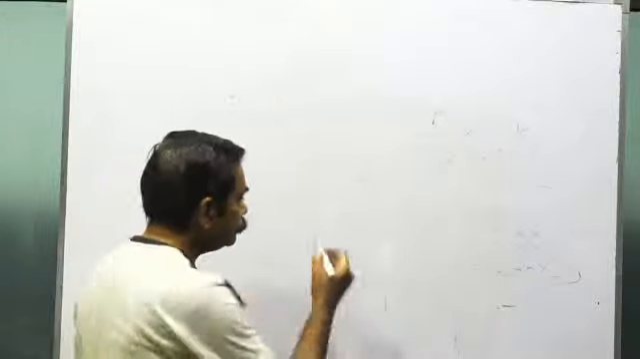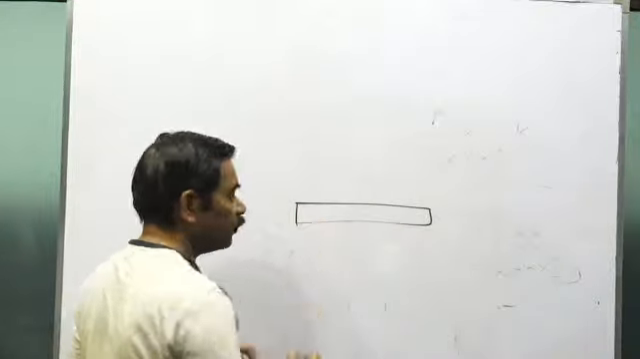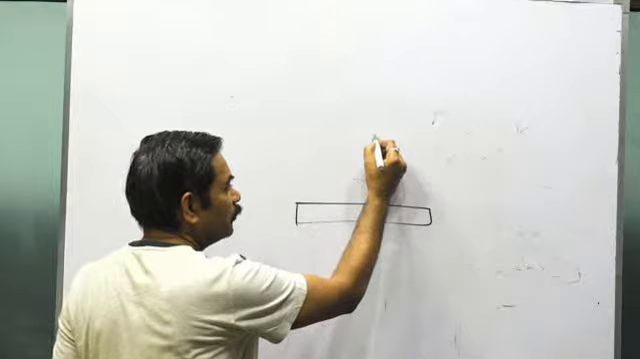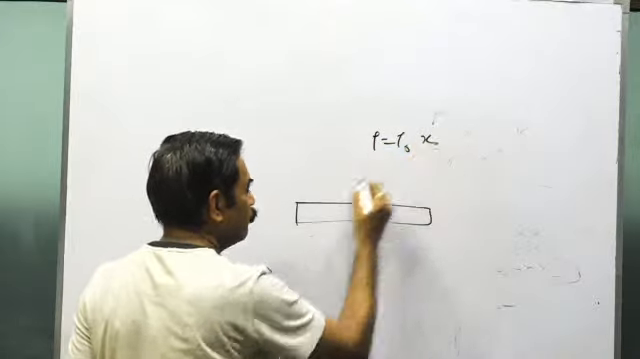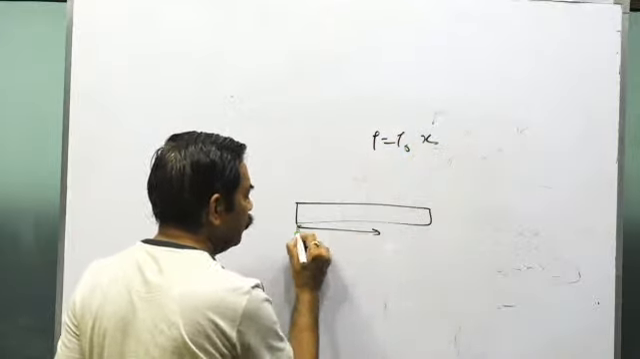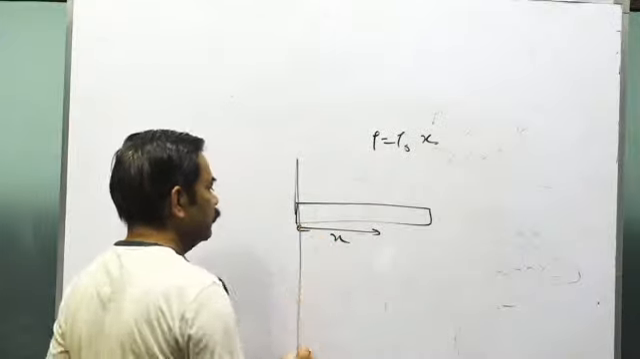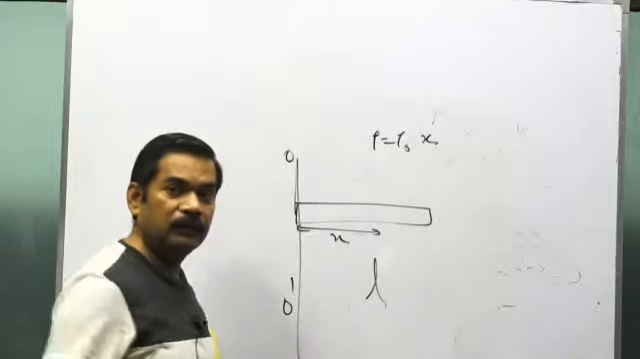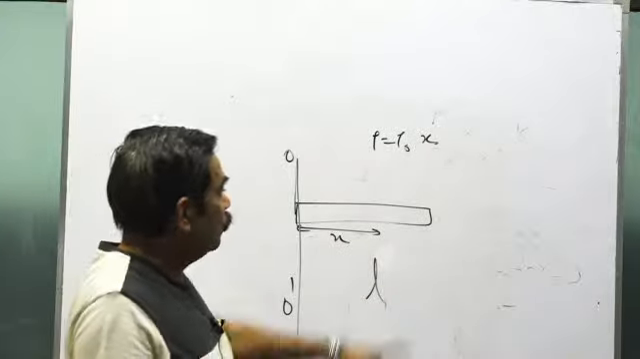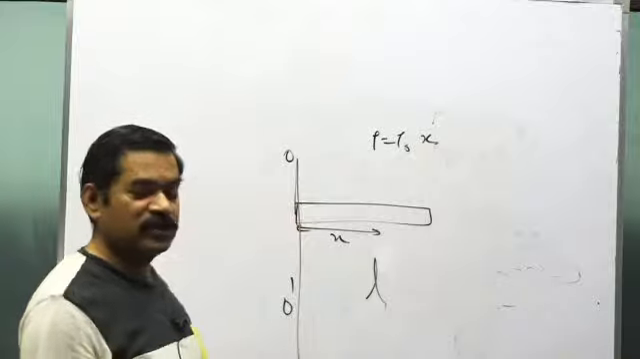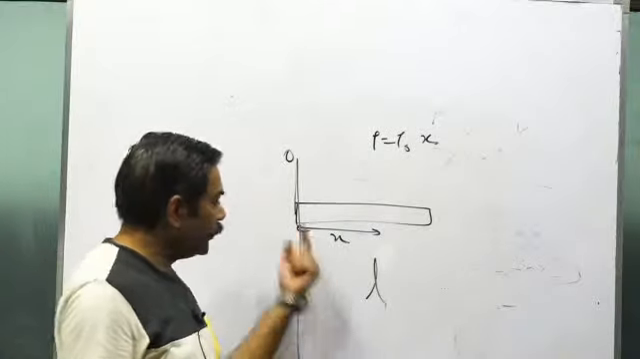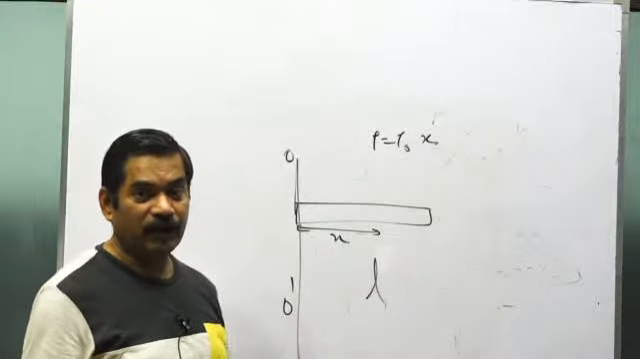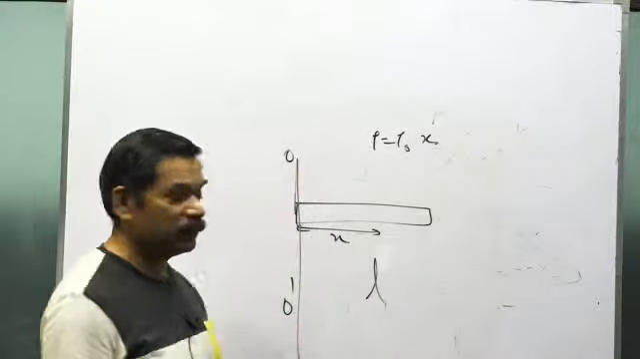For example, this is a rod. The linear mass density of the rod is rho equals rho naught into x, where x is the distance of any point from this vertical axis O dash. The length of the rod is L. Rho naught x is the linear mass density, meaning the mass per unit length. So the different elements of the rod at different points have different mass. Now you have to calculate the moment of inertia about this axis.